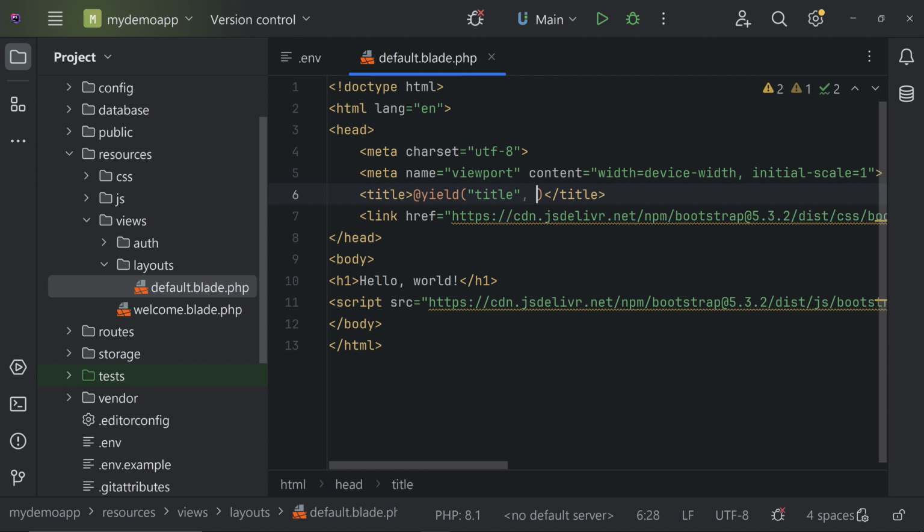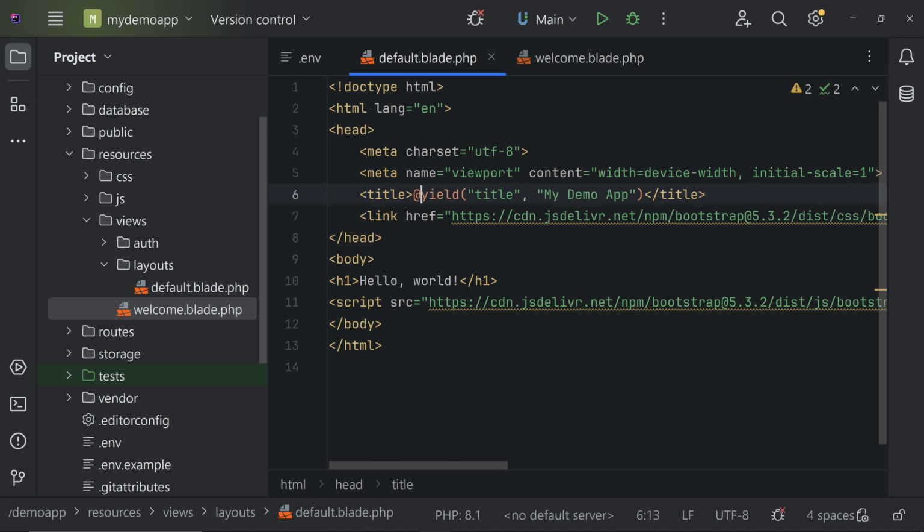So let's give a default title. So here, when we are using this @yield, we are going to ask the pages that are going to extend this to pass the title. So if they are not passing the title, we'll be showing this default title. So we'll be showing this in practical, so you'll understand what it will be.